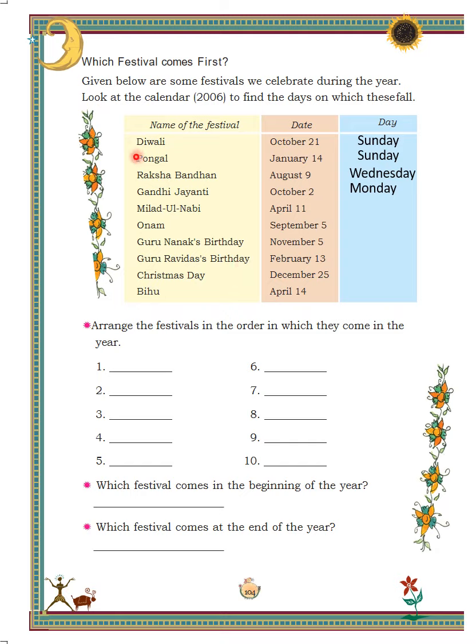Pongal is celebrated in January. So, Pongal will be at first number in the list. Second is the festival celebrated in the month of February, that is Guru Ravidas' birthday. So, go on writing the festivals according to their sequence as mentioned in above list.